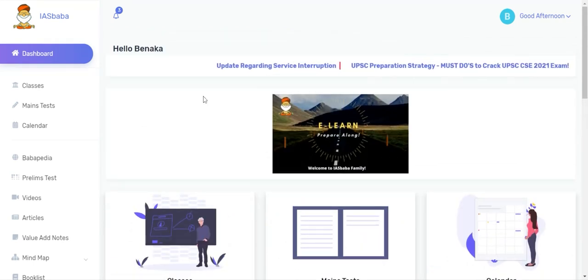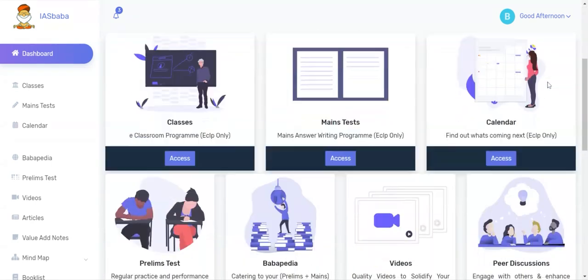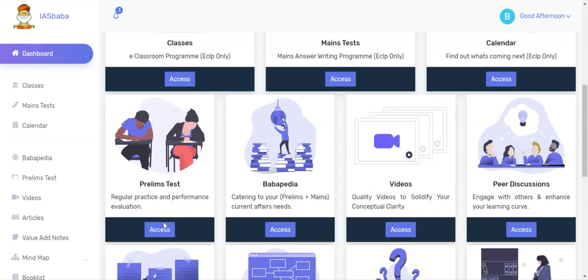Important notifications are put up right here at the top, followed by all the features and modules available on the portal. Classes is specific to the ECLP program. Mains test series is also specific to the ECLP program as of now. Calendar is where we deploy all our schedules and inform about our future classes, doubt clarification sessions, etc. Prelims test is where you can access all the preliminary tests available to you.